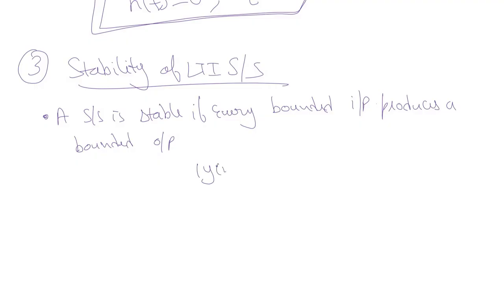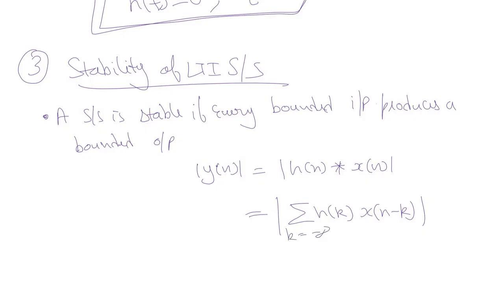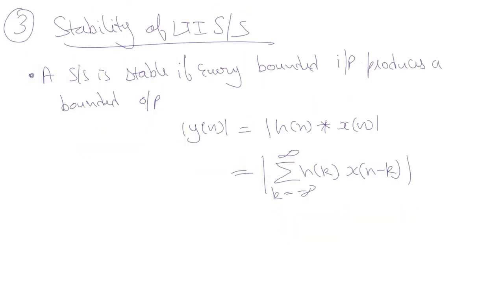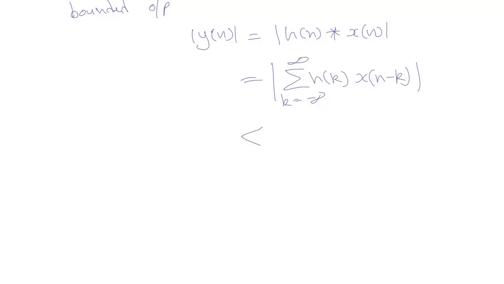That means if we are talking about y of n, the magnitude of y of n, so this would be, if we are talking about the system equation, and if we expand it in terms of summation, this will be h of k, x of n minus k, with k ranging from minus infinity to plus infinity. And in order to be stable, this should be bounded. So we can say that the summation over k from minus infinity to infinity of h of k, x of n minus k should be bounded.